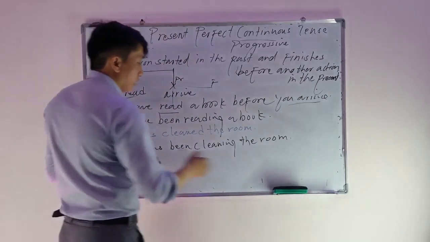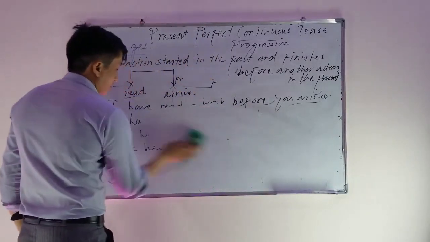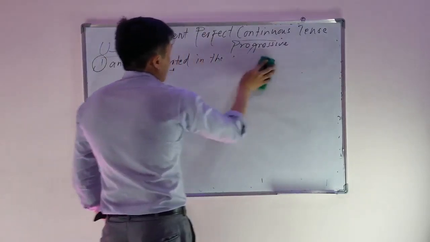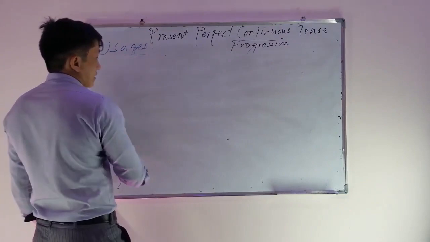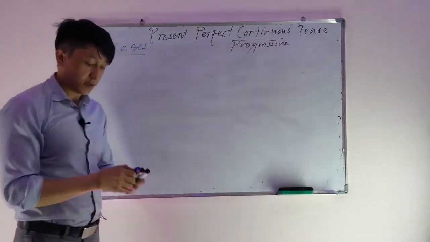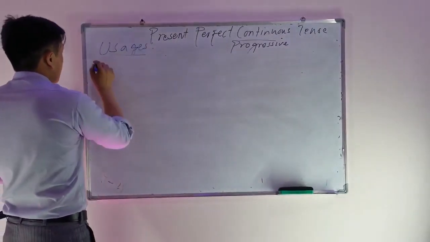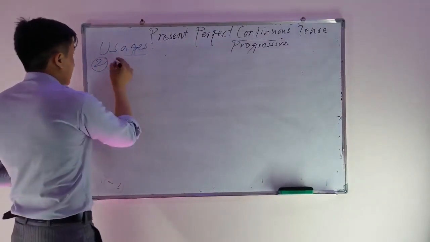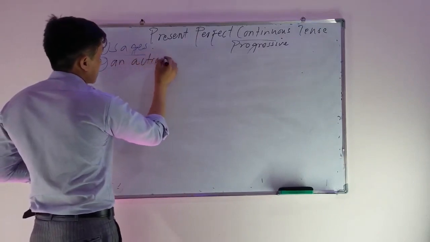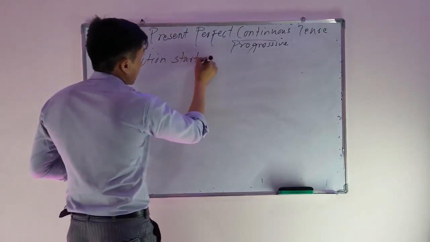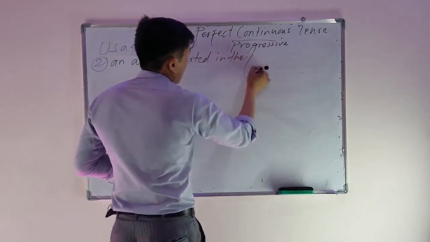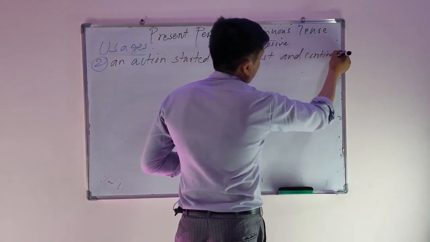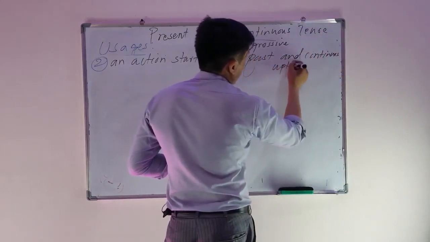Now, we have another usage for the present perfect continuous tense, and that usage is also the same as present perfect tense. So this is usage number two. Number one is done. Number two talks about an action started in the past and continues up to now.